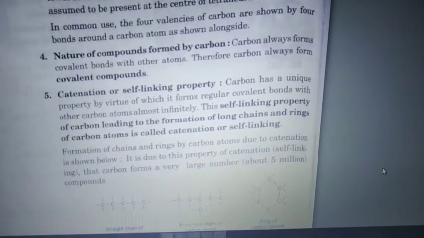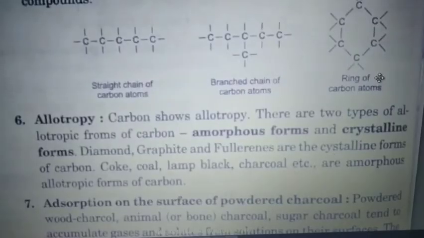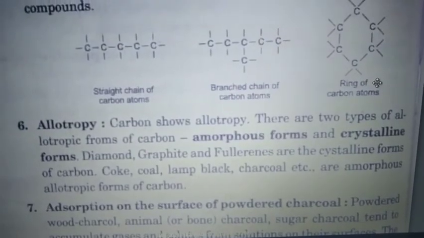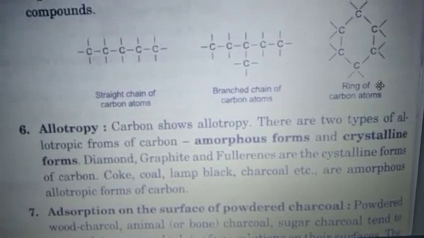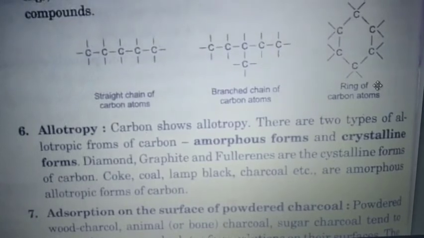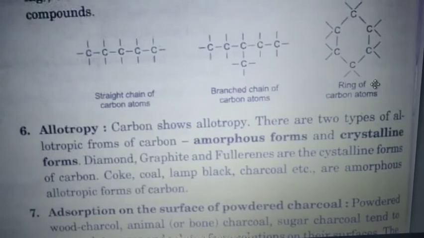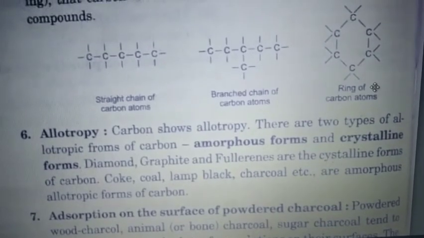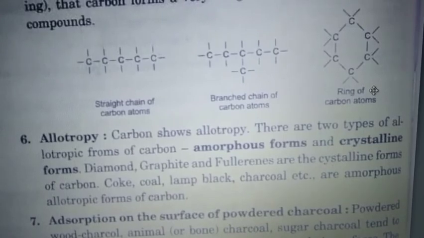So for formation of chains, you can see there in the book. You can see that it forms straight chains, it forms branched chains, and it forms rings of carbon atoms. Now one question may arise in your mind: why are we learning only about carbon particularly? Why are we not learning the other elements?